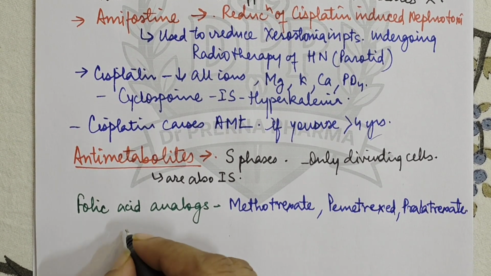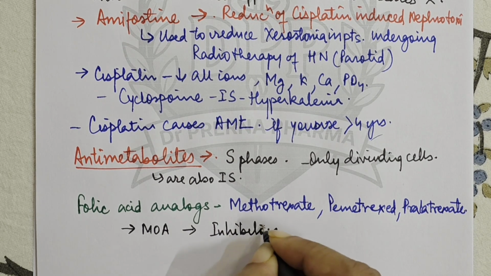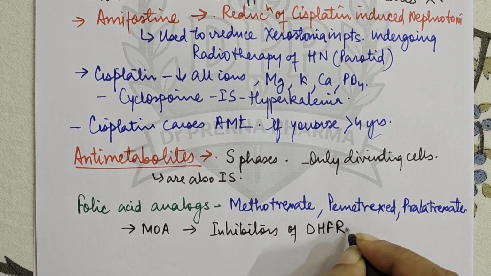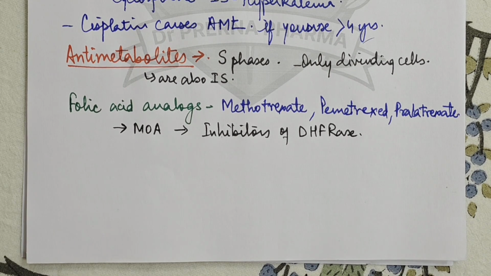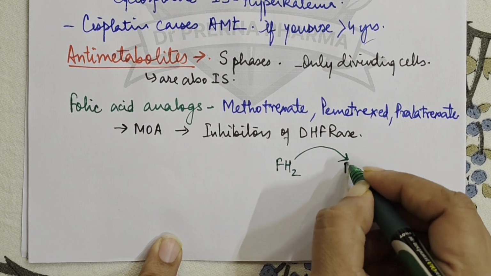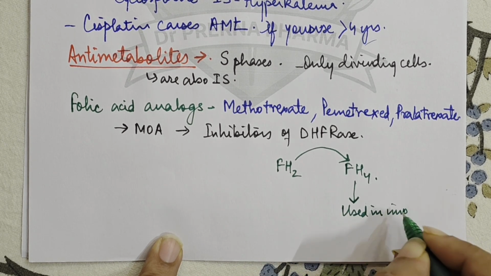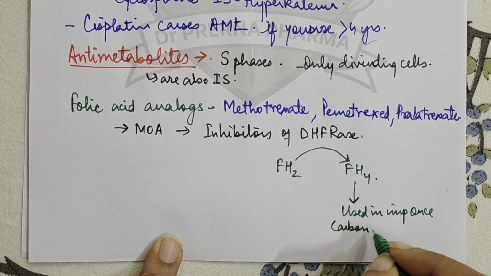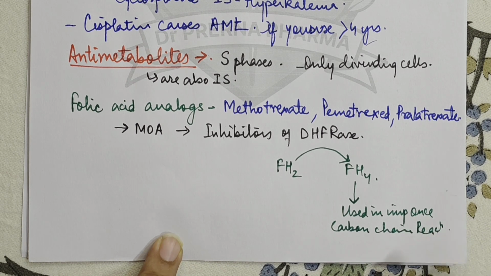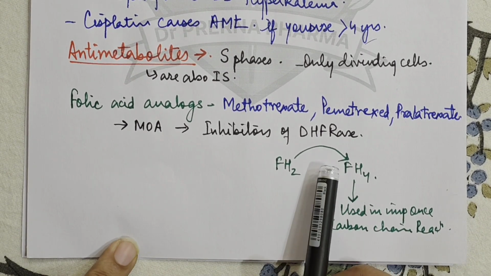The mechanism of action of these drugs is that they are inhibitors of the dihydrofolate reductase enzyme. Now this dihydrofolate reductase enzyme causes conversion of dihydrofolate to tetrahydrofolate, and this tetrahydrofolate is then used in important 1-carbon chain reactions, and a lot of other important metabolisms. So this is the mechanism of methotrexate.